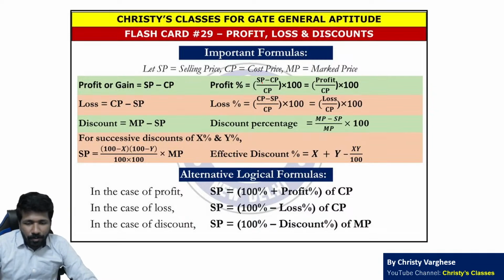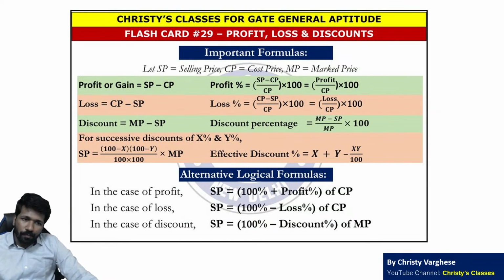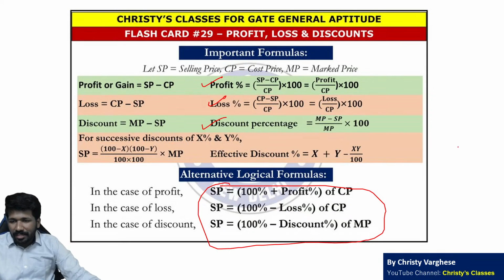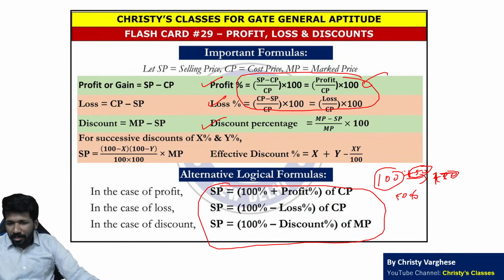Profit loss discount is the next area. Profit loss discount and monetary problems, money related problems. More important than the formula of profit loss discount is this idea. For example, when you invest 100 rupees and you get 150 rupees, that is 50 rupees profit. 50 compared to 100 is 50%. That you are saying logically. You don't have to use the formula literally in all cases because it is time consuming.